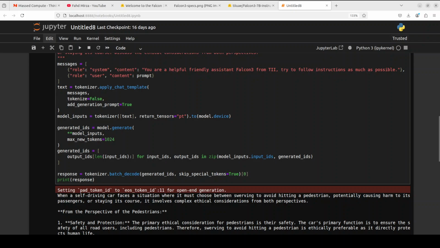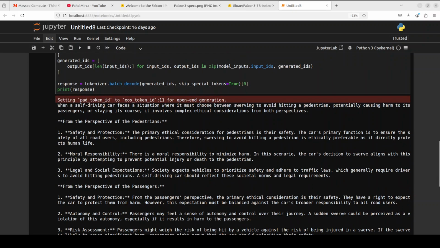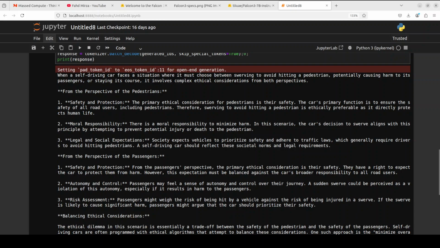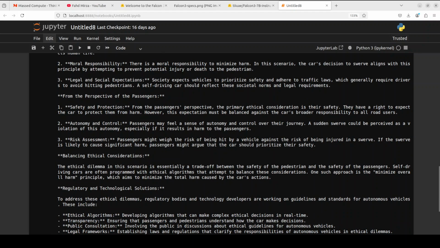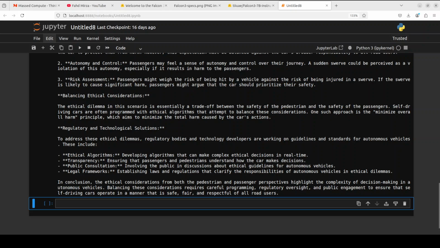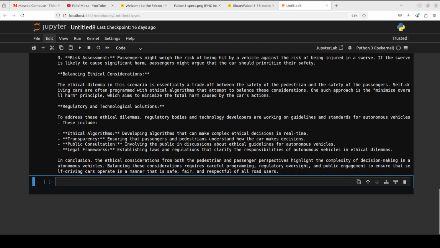And the response has come back and looks quite good to me. So you see, it is saying that when a self-driving car faces a situation where it must choose between this and this, then it involves complex ethical considerations. First it is talking about the perspective of pedestrians, like safety and protection, moral responsibility, legal, amazing. And then the perspective of the passenger, same thing, risk assessment, and then it is balancing it out, very nice. And then it is also talking about solutions around regulations and technology, ethical algorithms, transparency, legal framework, very nice. And then it is giving us the conclusion.